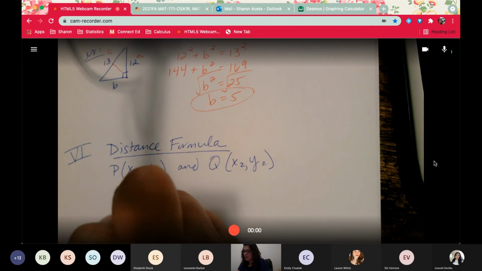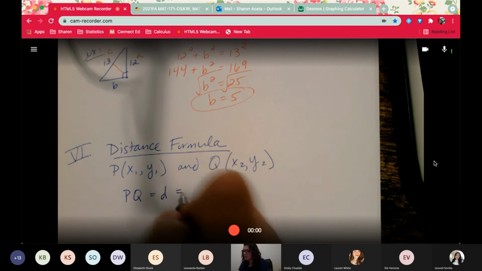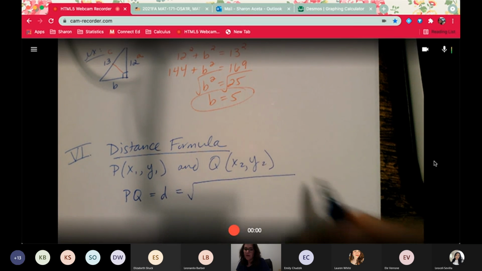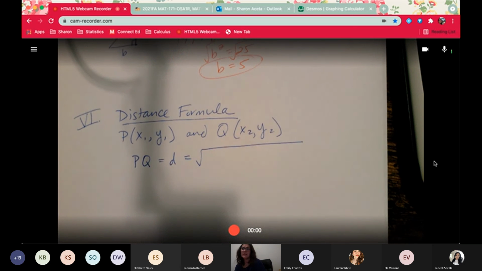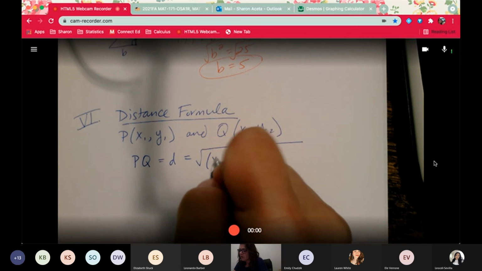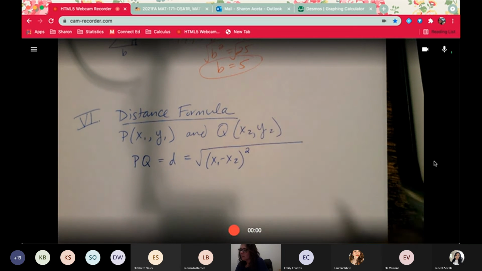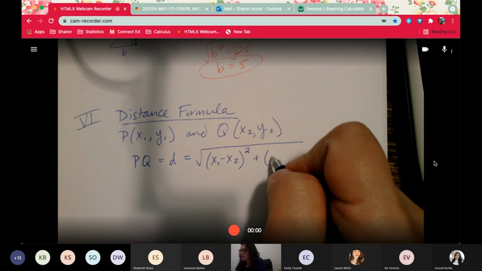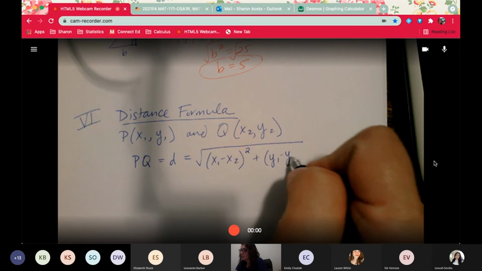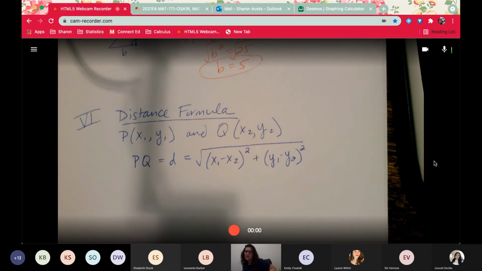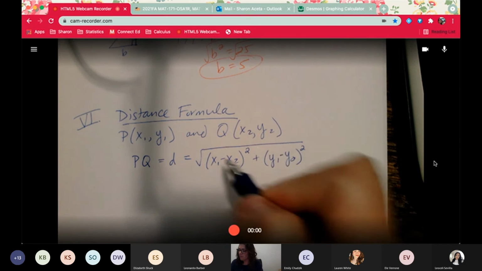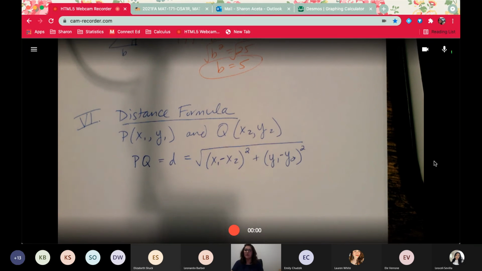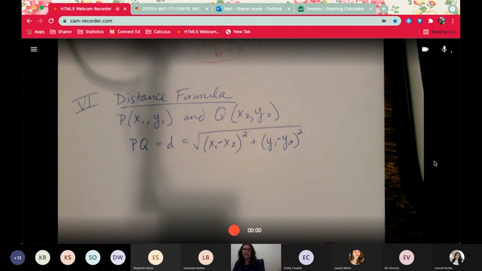Then the distance PQ, which we'll call D, is equal to the square root of, and it's very similar. If you remember, like, let's say slope formula, I know we haven't gone through that yet, but this should be kind of familiar. You subtract your x's and square it, and then subtract your y's and square it. And it really doesn't matter how you subtract your x's and how you subtract your y's. I mean, I just try to stay consistent. But that right there is your distance formula, and then you take the square root of it. So we're going to do a quick example about that one.